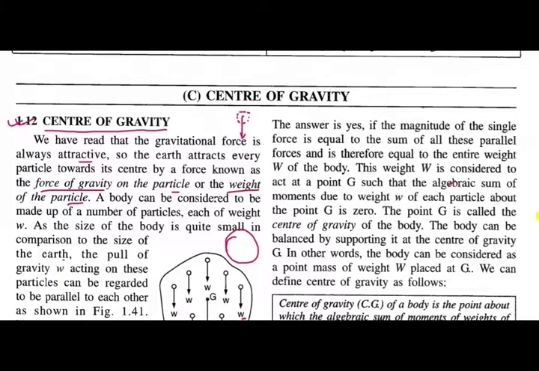If I zoom in, we see that the weight of each particle is parallel and attracts towards the center of the earth. So the answer is yes, if the magnitude of the single force is equal to the sum of all these parallel forces, and is therefore equal to the entire weight of the body.